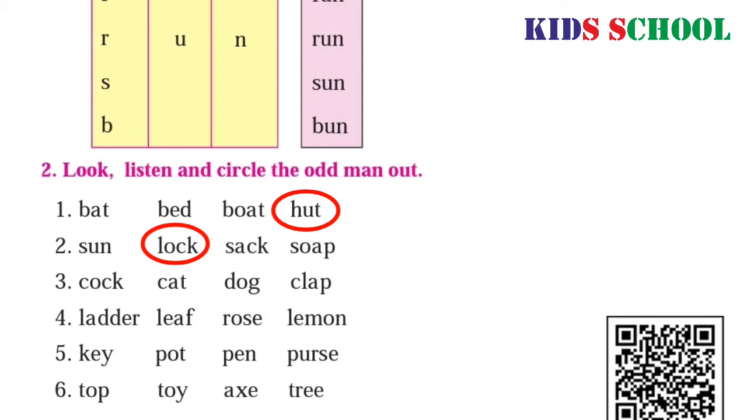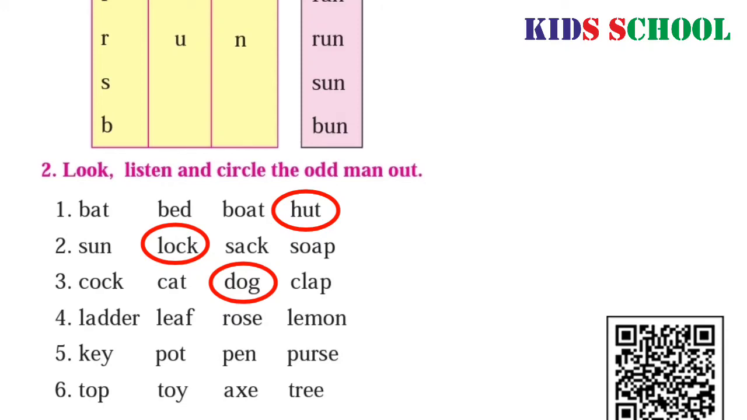Third one is C-O-C-K, cock. C-A-T, cat. D-O-G, dog. C-L-A-P, clap. So we will circle the letter D along with dog because other words are starting with the letter C and dog is starting with the letter D.